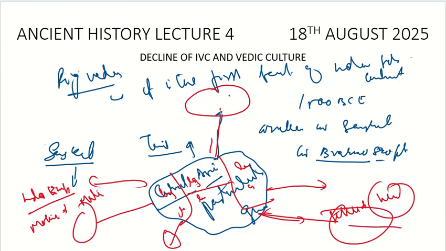Suppose at this place they had their language. Let's suppose it were the Indus Valley civilization people. They used to speak something, let's suppose it is B. And the language they used to speak, let's suppose it is X. So here they would speak language C, they would speak language D, they will speak language E.